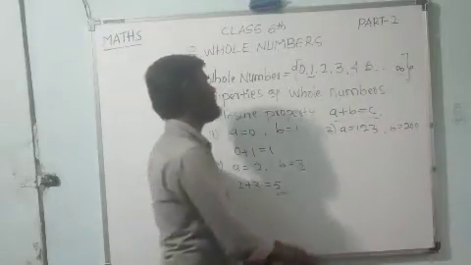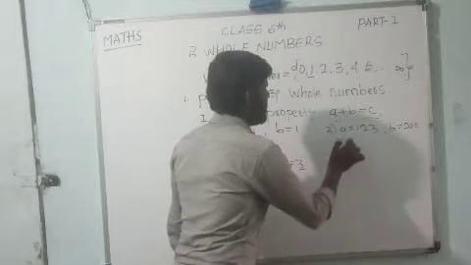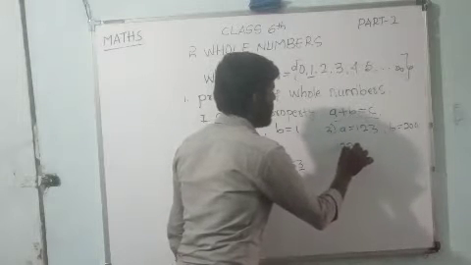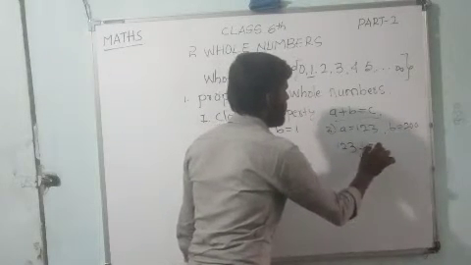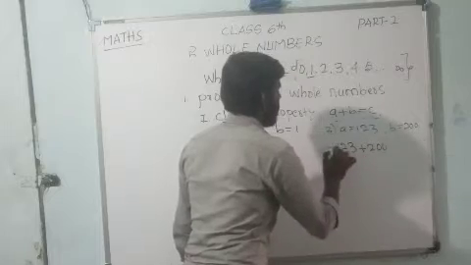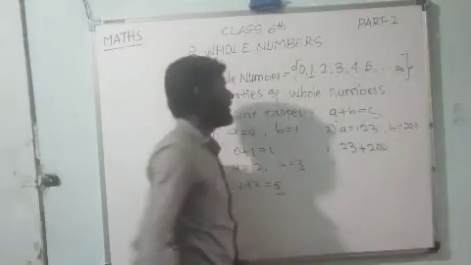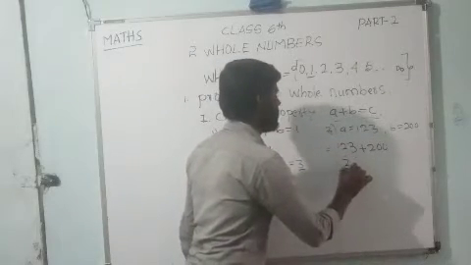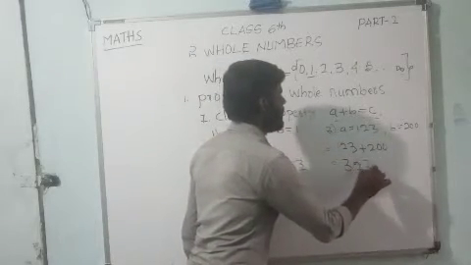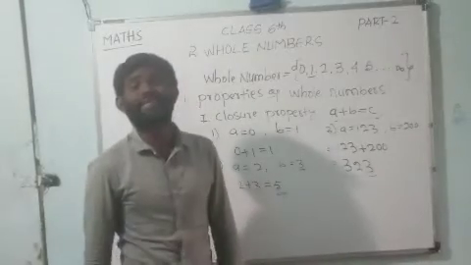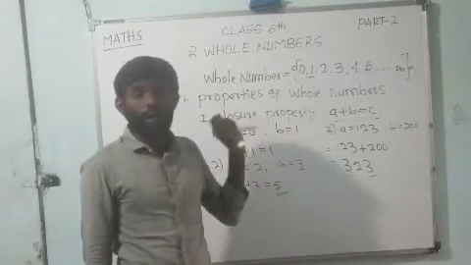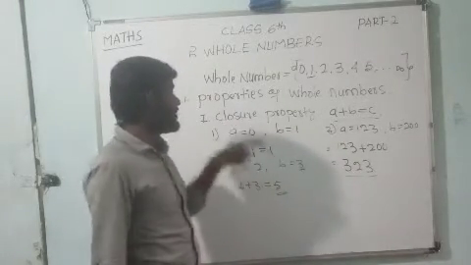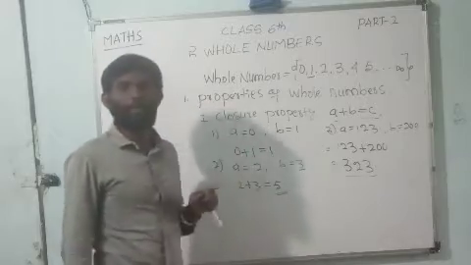Okay, let us see. Keep in this rule: a means 123 plus b means 200, that equals 123 + 200, that is 323. 323 is also a whole number, dear children, you should remember. This is all regarding the closure property.